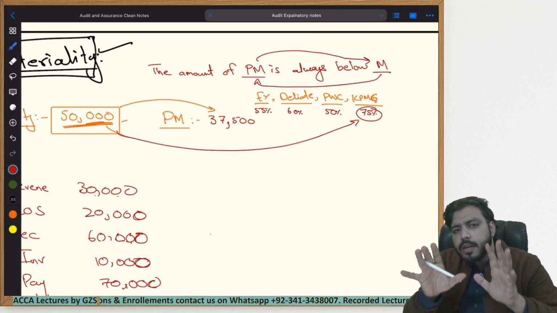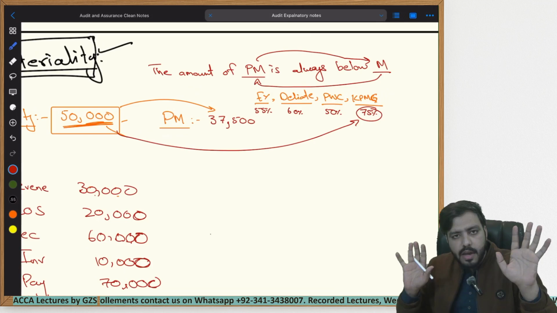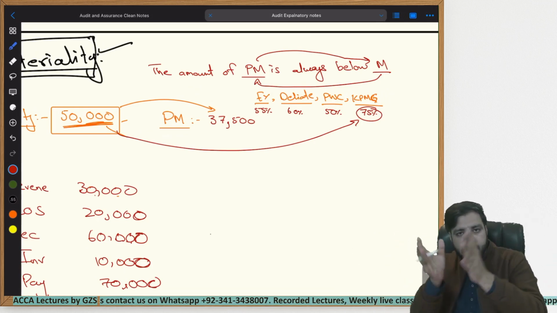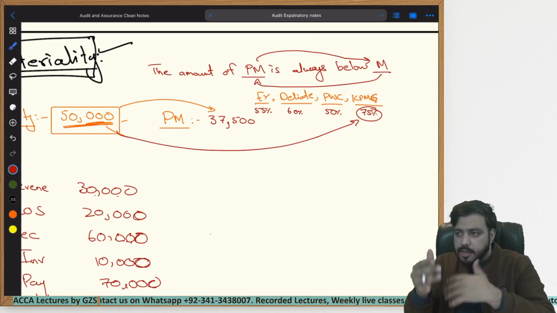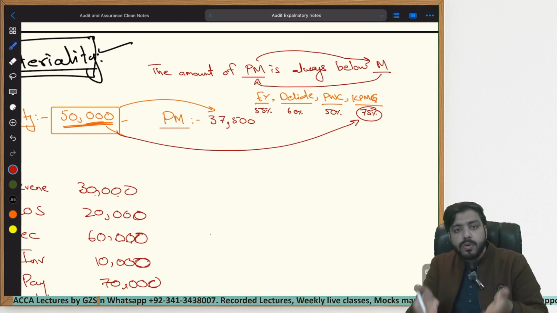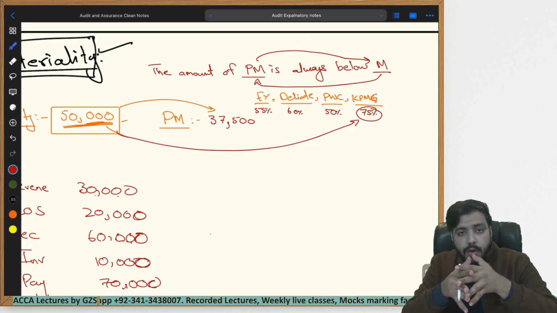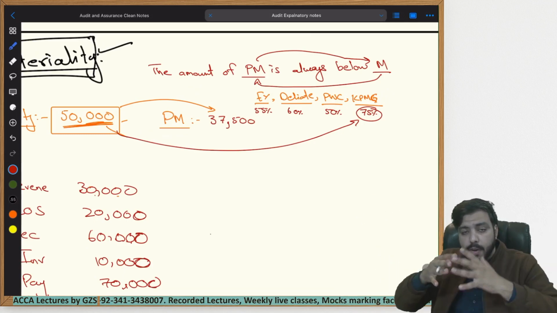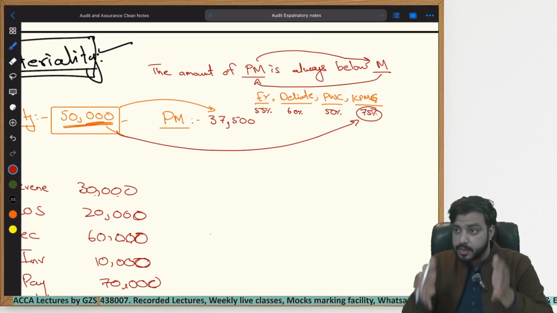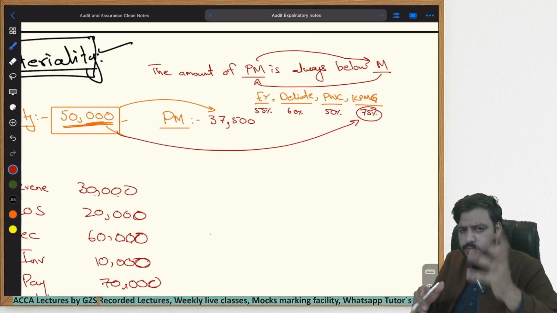Now the question in your mind is very important. Sir, we have already calculated materiality. We are identifying all the errors within the financial statements and aggregating them, and then telling the management whether they have to correct them or not based upon materiality. Why do you always have to bring up something new, sir? We are already overloaded. We are trying to remember so many things. Then why do you have to state this extra thing, what is performance materiality? I know you have this question in your mind, but give me a second. I'll make it very easy for you to remember.